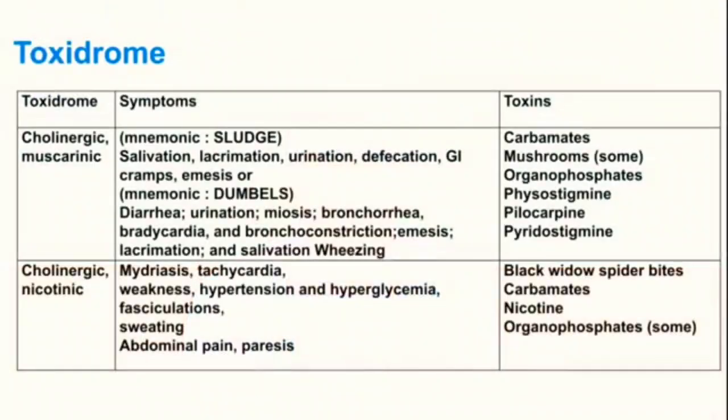Now look at the toxidrome of OP poisoning. You have muscarinic toxidrome and nicotinic toxidrome. For muscarinic toxidrome, the differential diagnosis includes the same type of findings in carbamates, mushroom poisoning and OP poisoning, physostigmine poisoning, pilocarpine poisoning, pyridostigmine poisoning. Nicotinic features can be there in black widow spider bite, carbamate poisoning, nicotine poisoning, OP poisoning. So these are the toxidromes seen in OP poisoning.